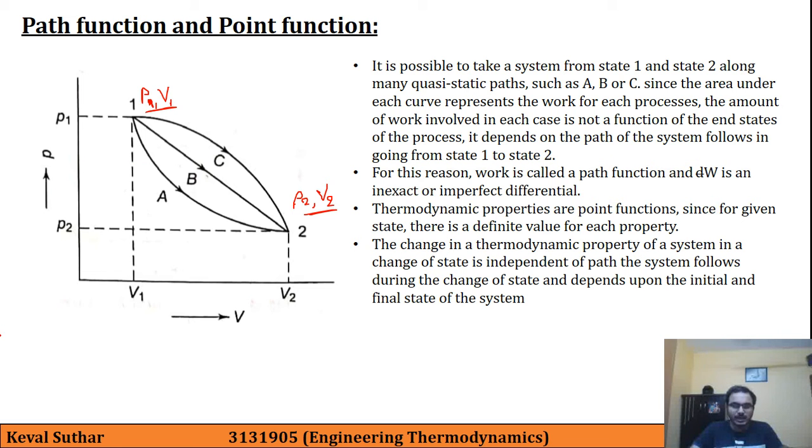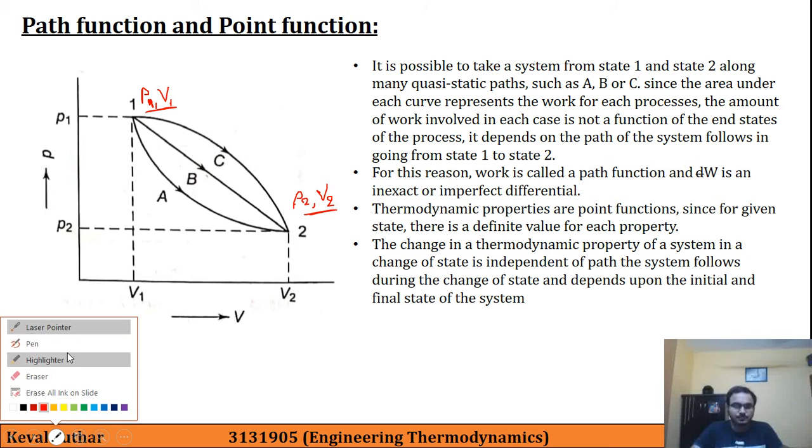The change in a thermodynamic property of a system is independent of the path of the system which it follows during the change of state, and it only depends on the initial and final state of the system. So what is the meaning of this?